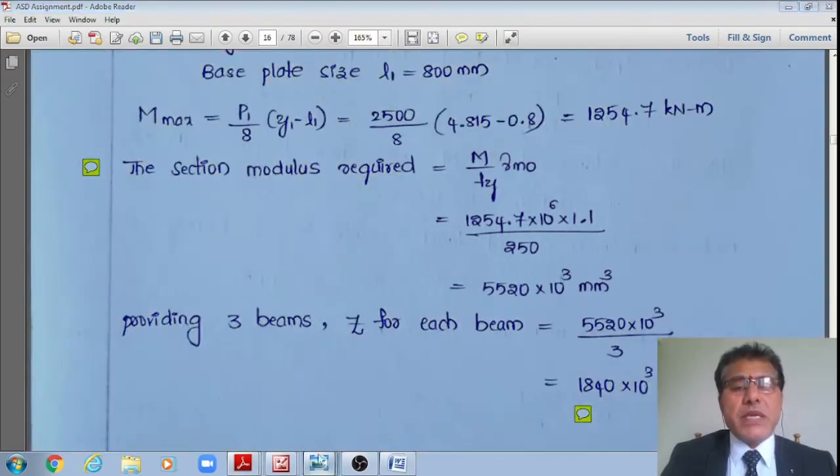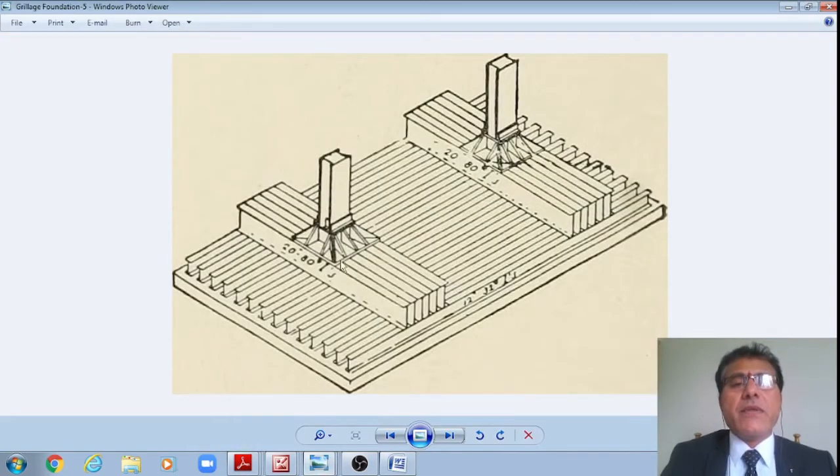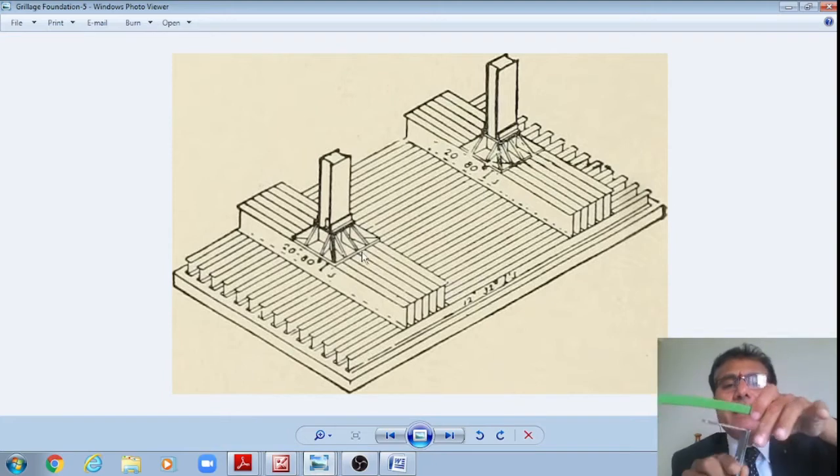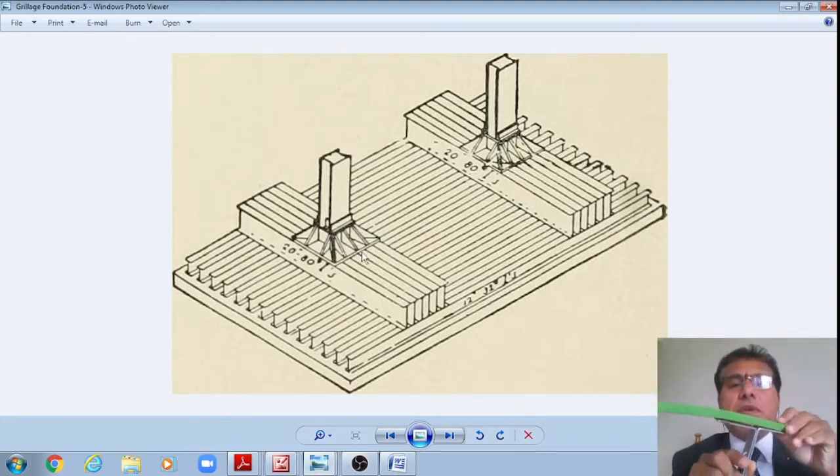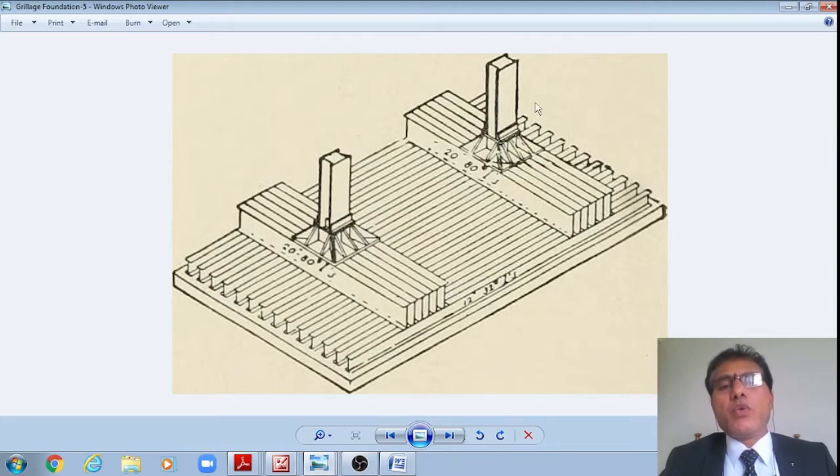However, please see that in the top tier we can hardly provide 3 or 4 beams only, because the space available under the base plate is not too large. Hardly 800 mm is available. Therefore, I can provide not more than 3 or 4 beams, as I am illustrating here: 1, 2, 3 or 4 at maximum. Whereas in the lower tier I can provide more beams, because that is over a length L1 to L2.